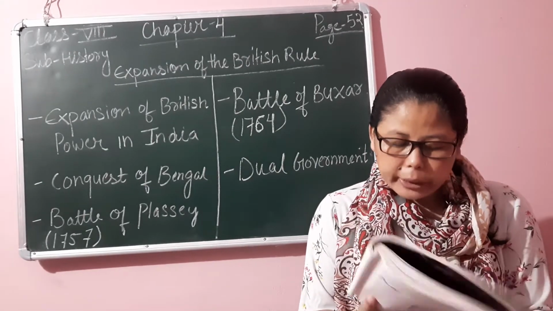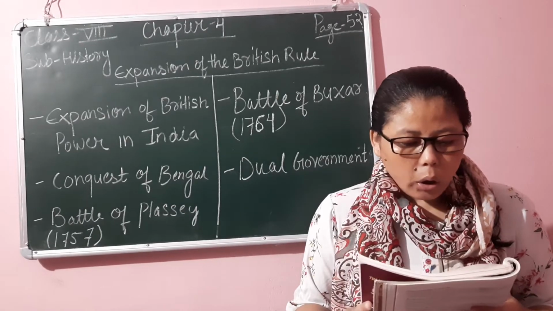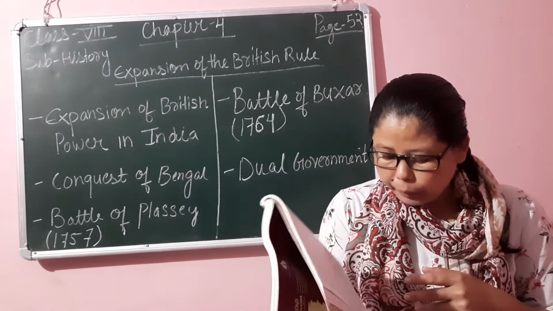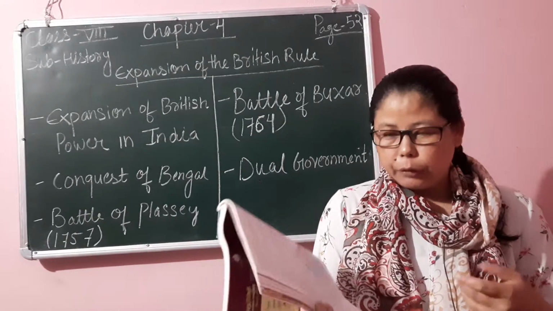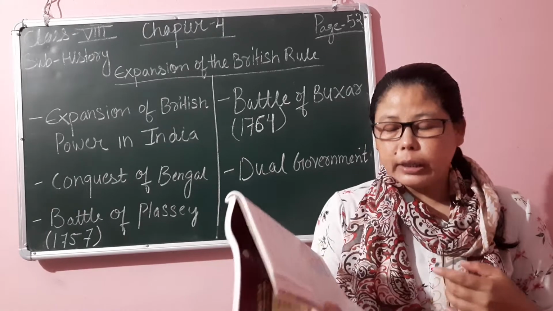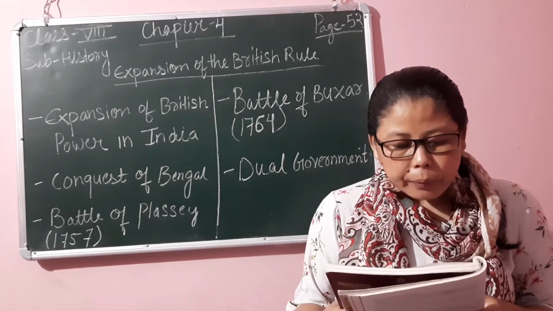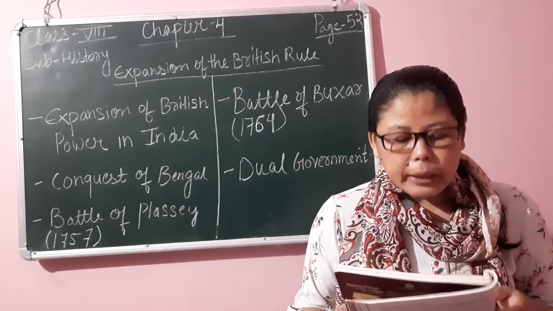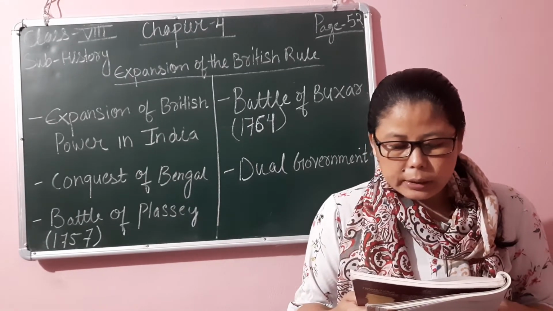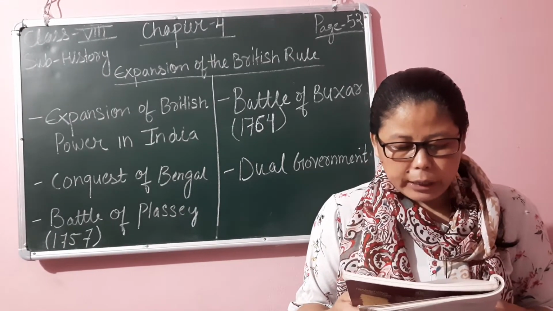Siraj objected to it and ordered military action against the British. His armies held the British as prisoners in the dungeons of Fort William.